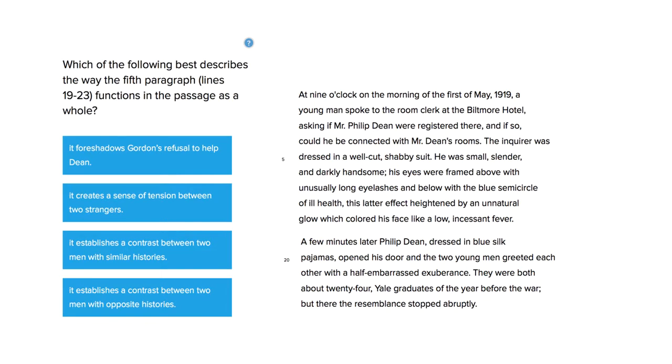Hi, this is Carlos Cousins, and the following literary narrative question is asking about the function of a paragraph in the entire passage. You have to keep the entire passage in mind when they ask this type of question.